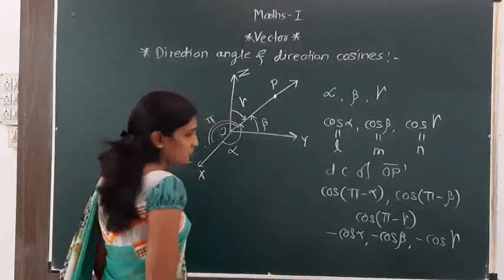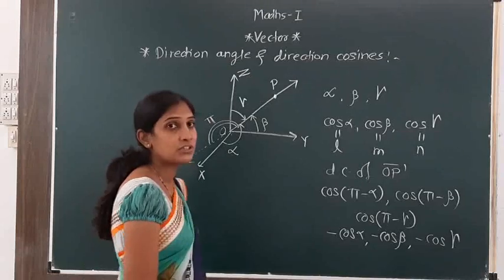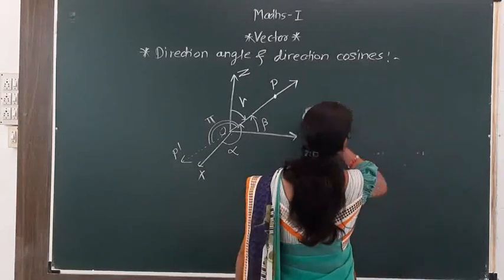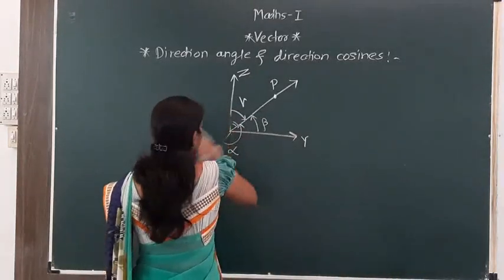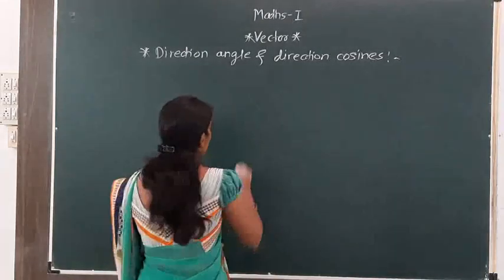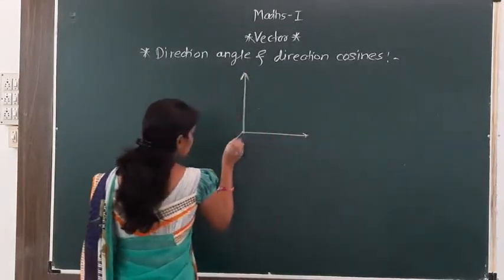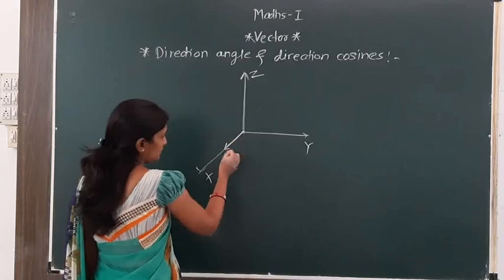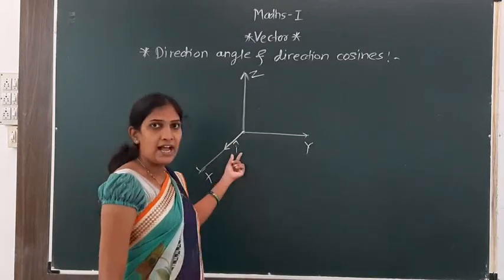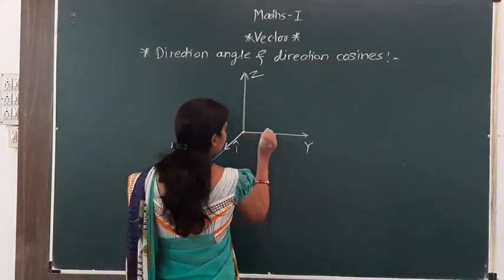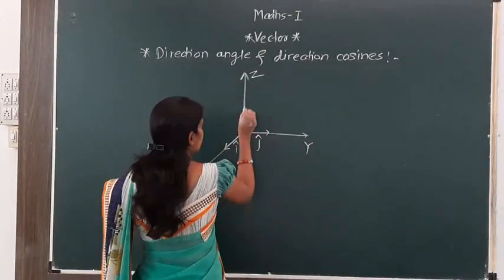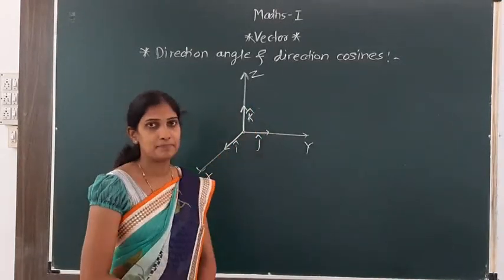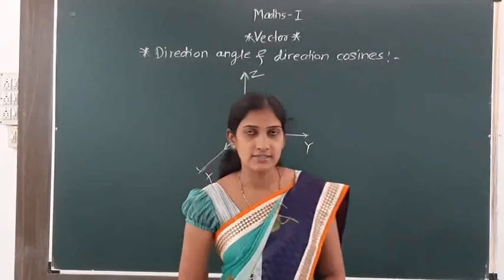Now what are the direction cosines of the unit vectors? On the X, Y and Z axes, you know that i cap is along the X axis, j cap is along the Y axis and k cap is along the Z axis.